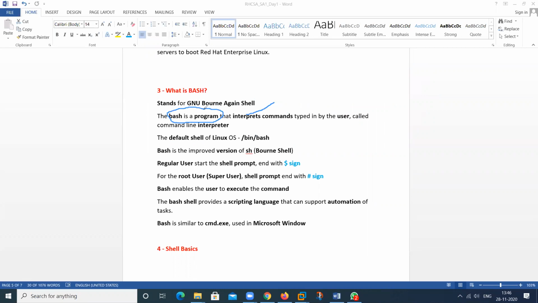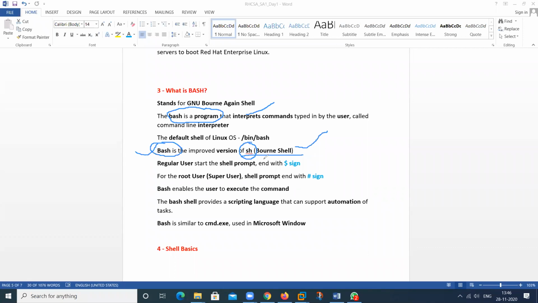So what is my default program? This is the default that was used earlier, and BASH is the improved version of SH. So it's called Bourne shell, and this is called Bourne Again Shell.